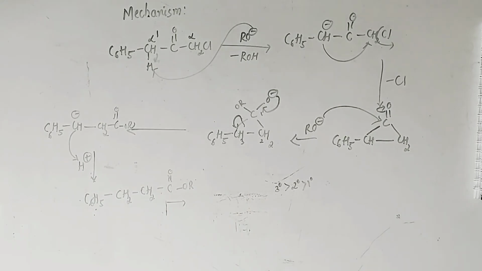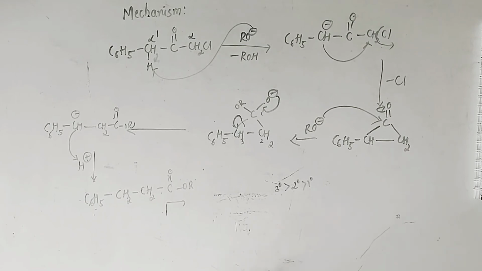The mechanism of Favorskii rearrangement is very simple. It involves four steps. In the first step, the removal of the alpha dash proton will take place, and that leads to the formation of enolate ion. In the second step, the alpha dash carbanion will attack the alpha carbon, and that leads to the removal of chlorine, and it will form the cyclopropane intermediate. This step is the intramolecular SN2 displacement of halogen.